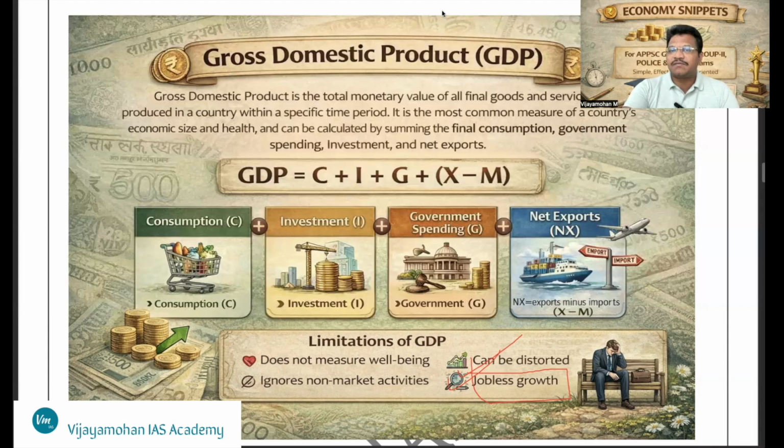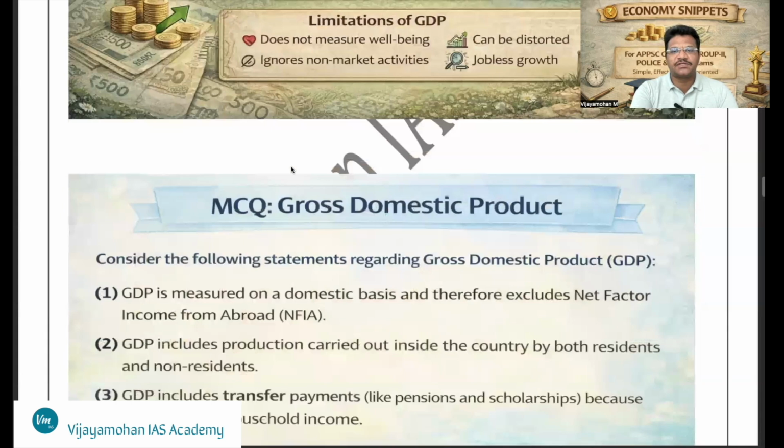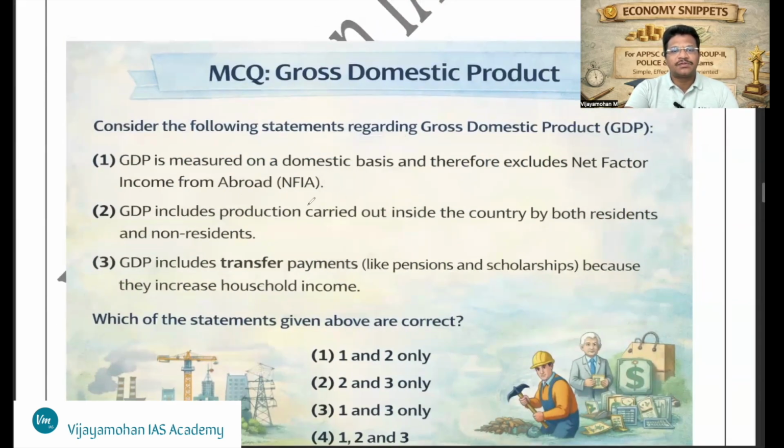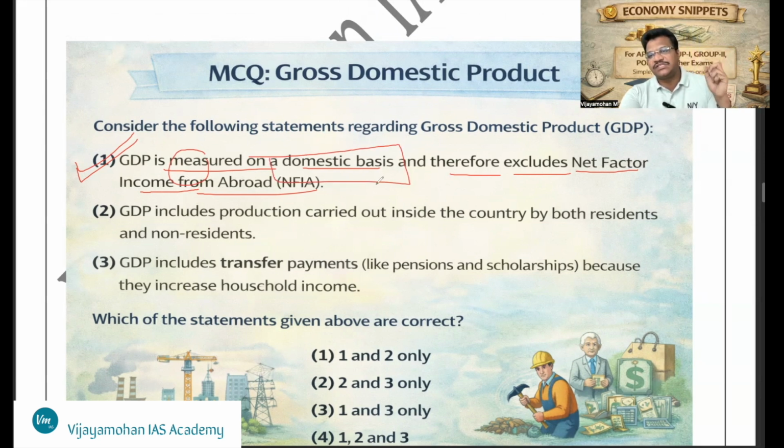Now, based on our discussion, let's see one MCQ. GDP is measured on a domestic basis and therefore excludes net factor income from abroad. This is a correct statement, because GDP excludes the net factor income from abroad, which is a component of GNP.